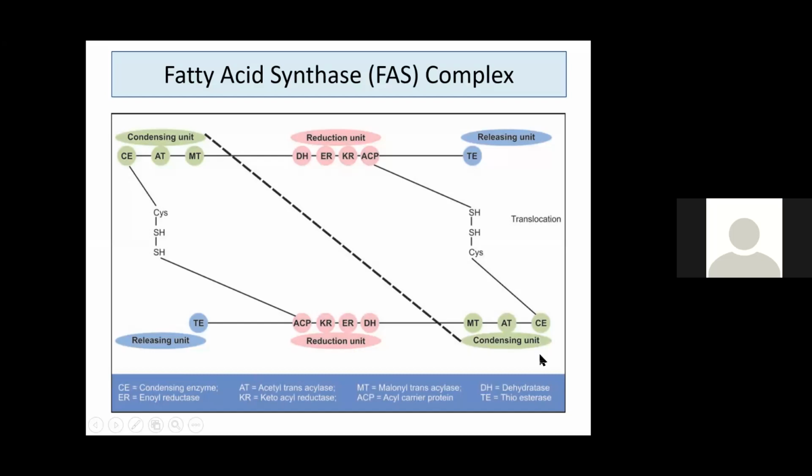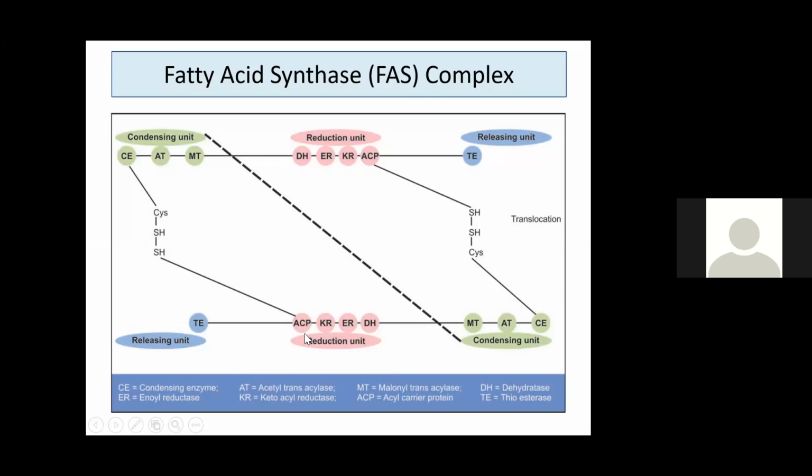Enzymes are arranged. In the condensing unit, you have the condensing enzyme, acetyl transacylase enzyme, and malonyl transacylase enzyme. Please remember here. One more is the reducing unit. It has 4 enzymes: acyl carrier protein, keto reductase, enoyl reductase, dehydratase enzyme. Here, one important thing is that acyl carrier protein is a polypeptide chain. It has a phosphopantetheine group and a sulfhydryl group. The sulfhydryl group of acyl carrier protein is linked to the cysteine group of the condensing enzyme. That is important because intermediates are linked to acyl carrier protein here.